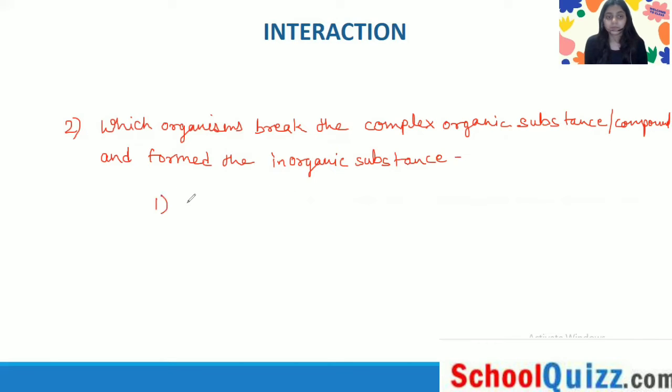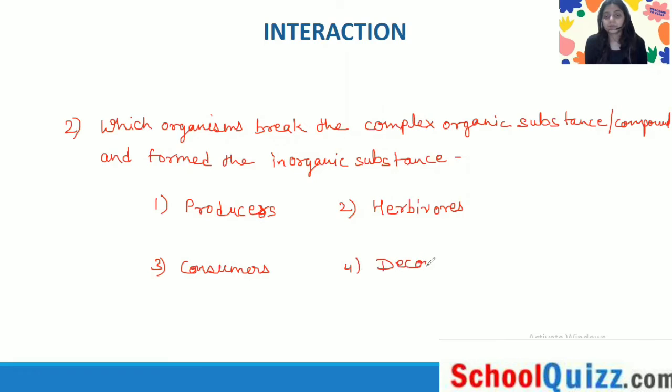You have option 1, the producers; number 2, herbivores; number 3, consumers; and number 4, decomposers.